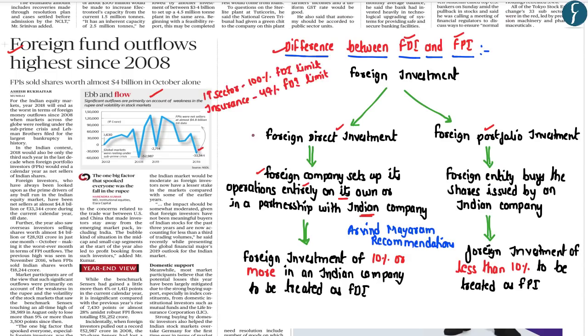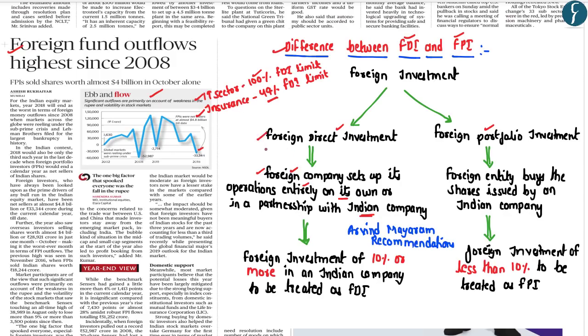For example, the Government of India has imposed a sector-wise cap or limit on FDI, wherein under the IT sector, the FDI limit applicable is 100%, which means that a foreign company can entirely set up an IT company on its own. However, if you look at the insurance sector, the present applicable limit is 49%, which means that a foreign company can invest a maximum of 49% in an insurance company, and the remaining 51% of the investment has to come from an Indian company with which the foreign company is required to have a tie-up or a partnership.